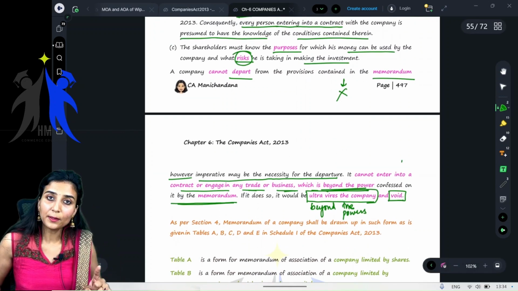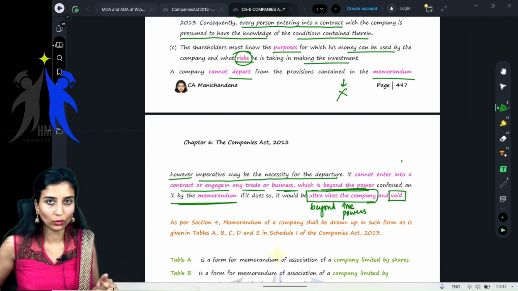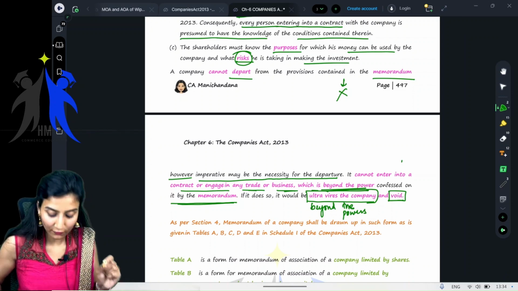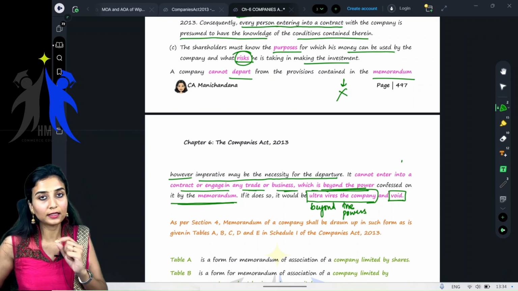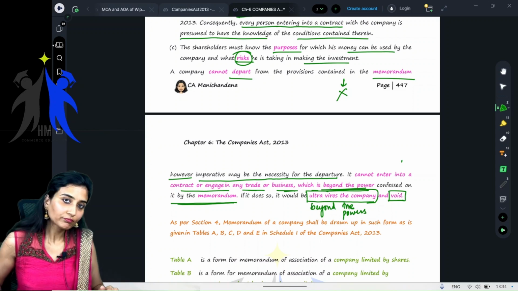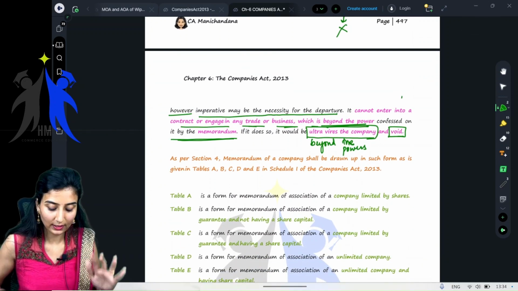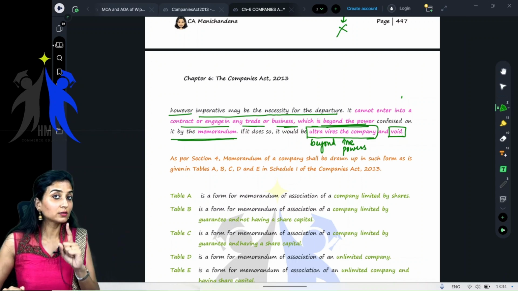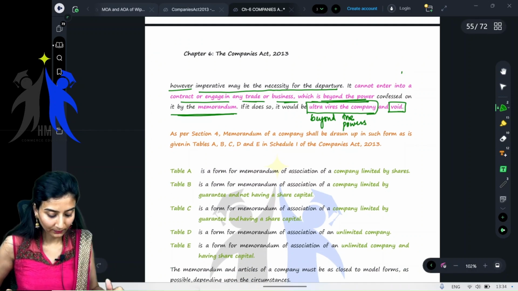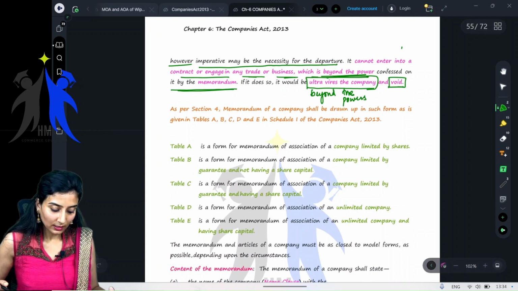Next, can a company depart from the memorandum of association? No. However imperative it is for the departure, it cannot deviate from the memorandum of association. If it does so, it is ultra vires the company and it is void. Okay, till here, I think we are clear.